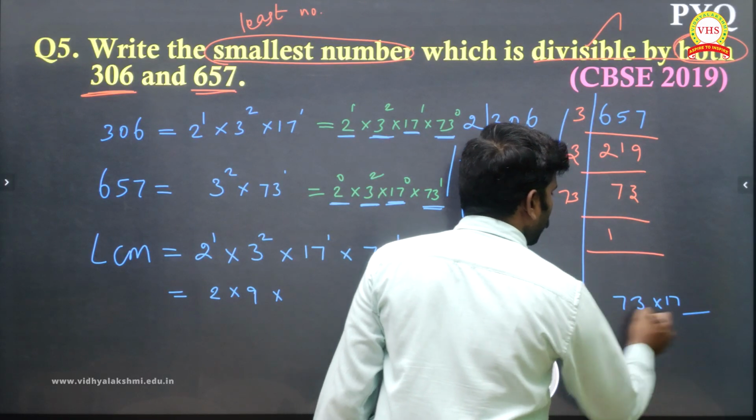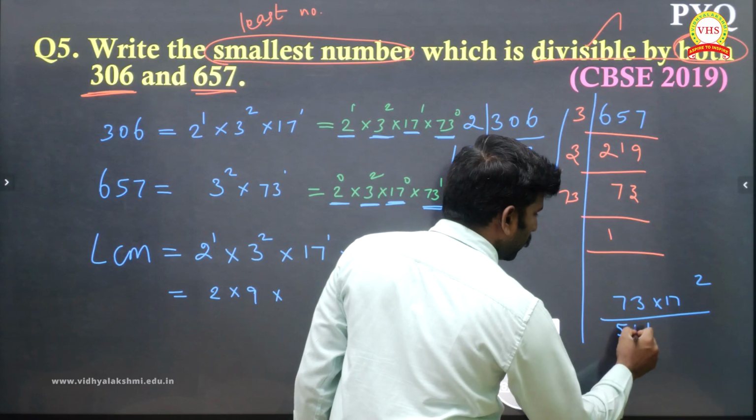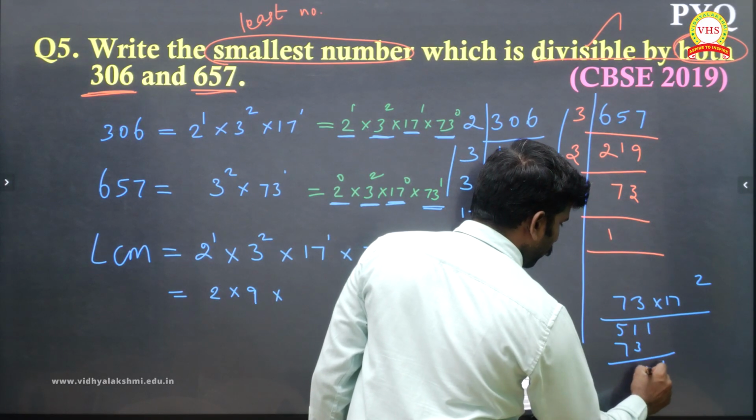73 into 17: 7 3s are 21, remaining 2, 49, 50, 51. Then same 73, 1241.